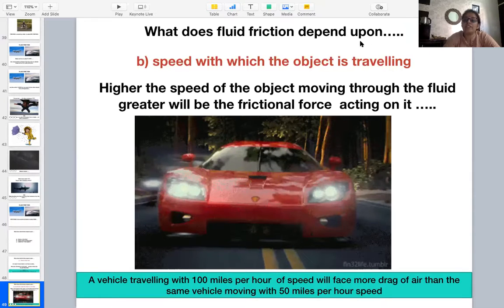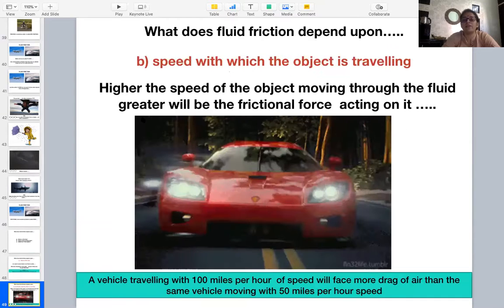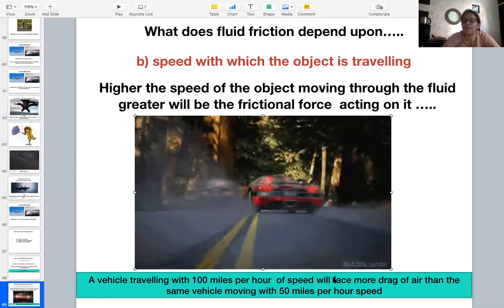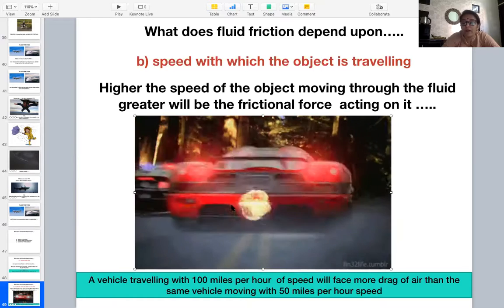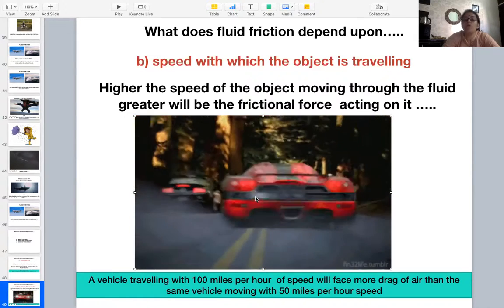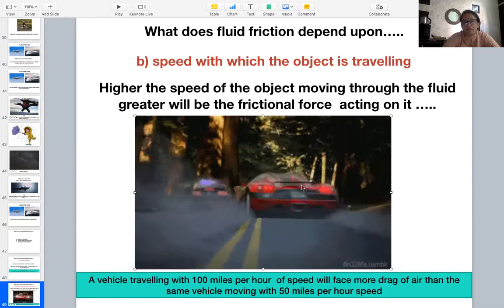Then another point is the speed with which the object is traveling. We have learned about the first thing, nature of the fluid, and the second thing is the speed with which the object is traveling. The higher the speed of the object moving through the fluid, the greater will be the frictional force acting on it. Here is an example. A vehicle traveling at 100 miles per hour will face more air drag than the same vehicle moving at 50 miles per hour. So the drag also depends upon the speed.